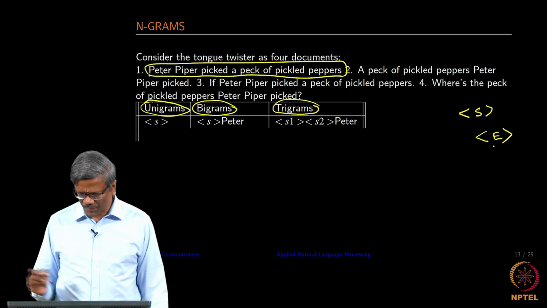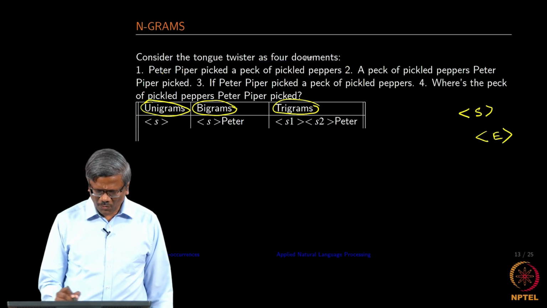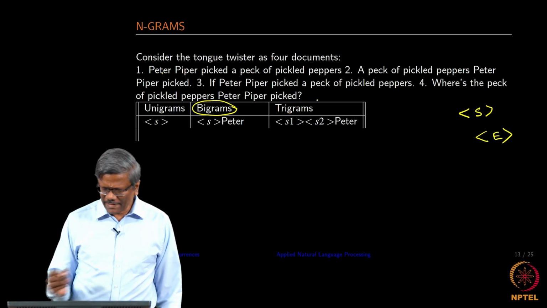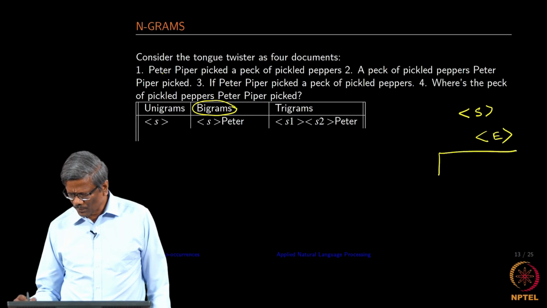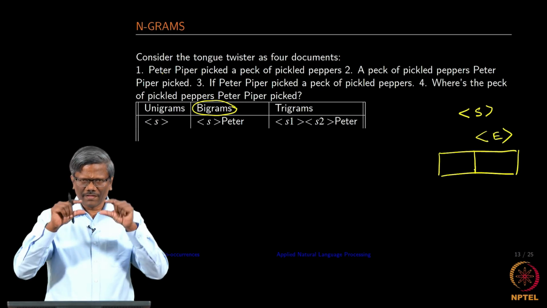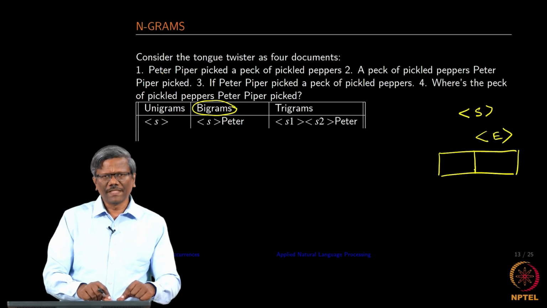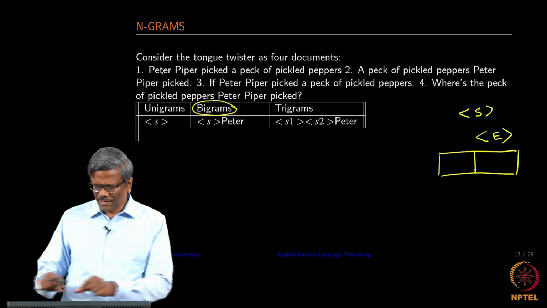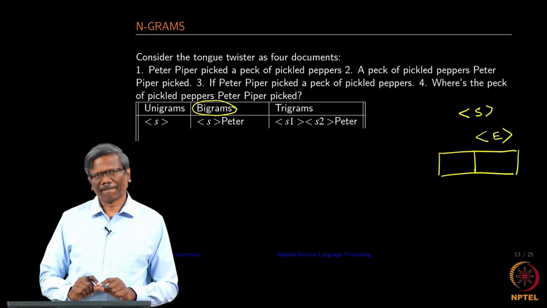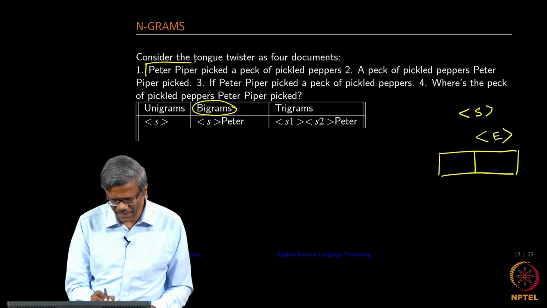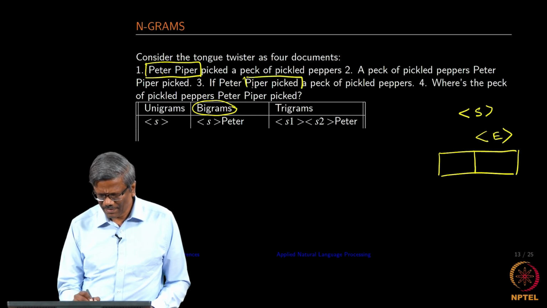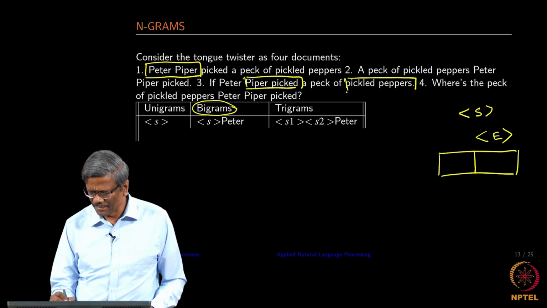So, when you look at the 2-grams, we will take a window of size 2. Consider this window, and you are going to place it on top of the sentence. That means this window is flexible enough so that it only shows you 2 words at a time.